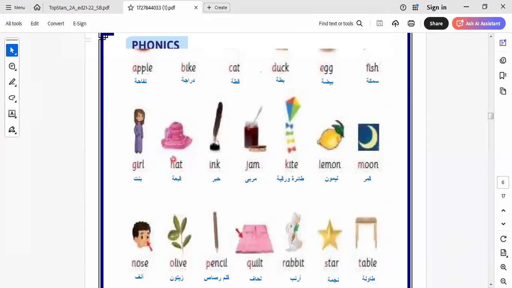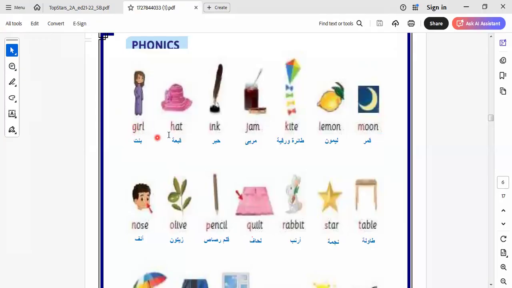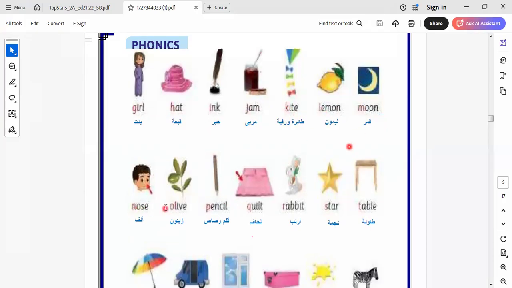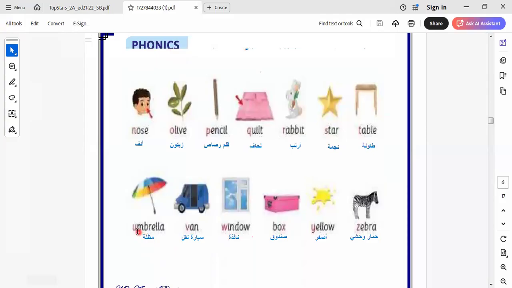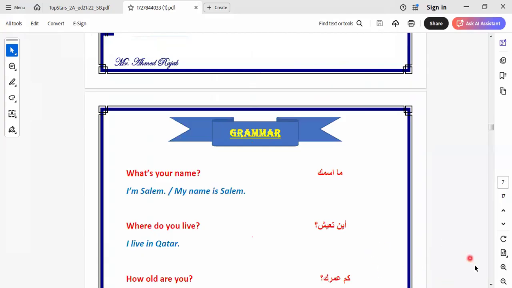Let's read it together to remember it. Here is girl, hat, ink, jam, kite, lemon, moon, nose, olive, pencil, rabbit, star, table, umbrella, van, window, box, yellow, and zebra.